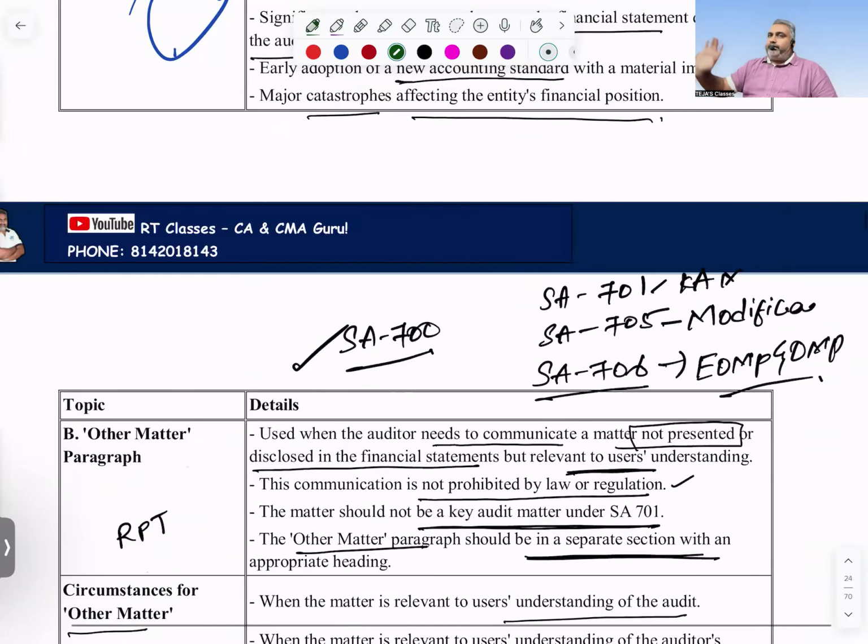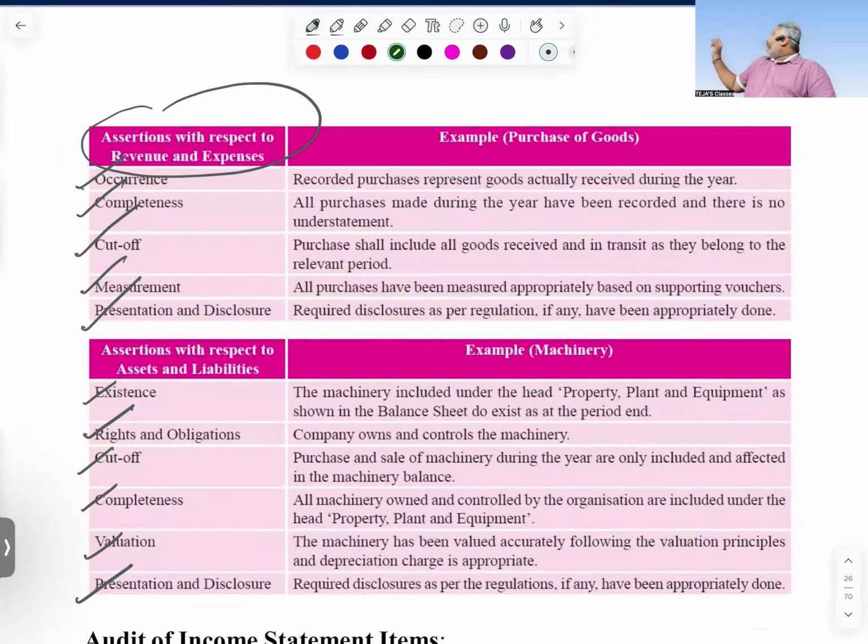While you are going for the exam, from the study material, read these two things. Audit of financial statements: if you are doing P&L account items, how to do it; if you are doing balance sheet items, how to do it. If you don't know anything, by using these points, refer to them and write them down in the examination. Compulsorily refer to this point. At the same time, one more concept: cutoff procedures.